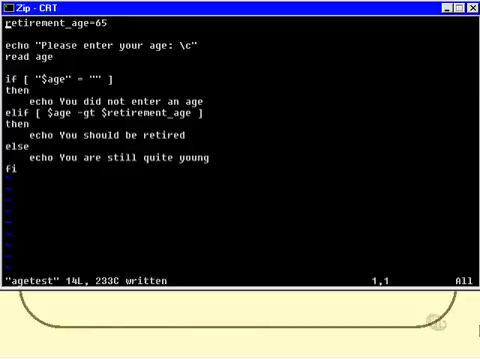The very first thing we do is create a variable called retirement age and set it to some number. I'm going to set it to 65. Then of course we ask the user for their age and read it in. The very first thing we do is test to see if they entered anything.